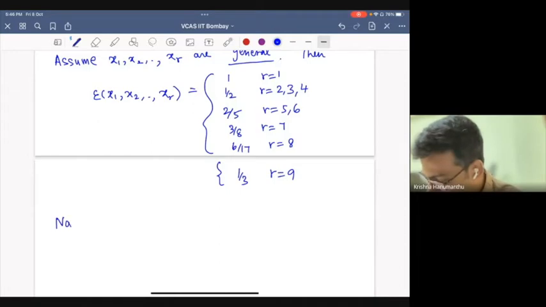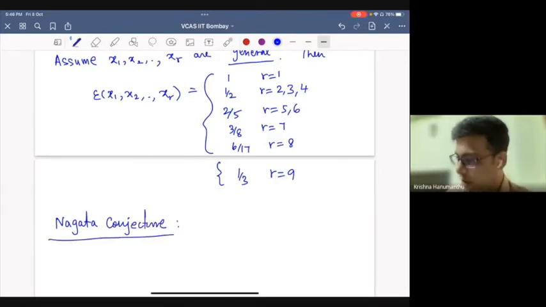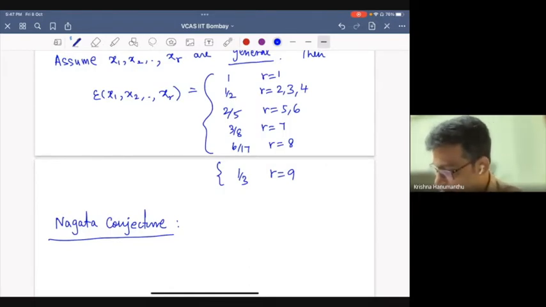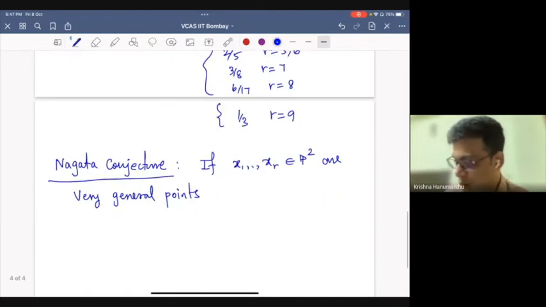And this gives me an opportunity. So essentially Nagata computed these values, though proving this is not particularly difficult. And of course, when Nagata did this, there was no notion of Seshadri constant. He was looking at linear systems of plane curves. The Nagata conjecture says that if x1 through xr are very general points, again, I don't want to get into this, I just want to write that because otherwise there will be some technical issues.